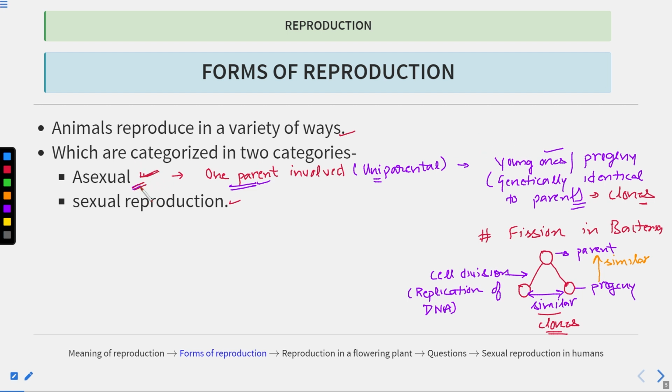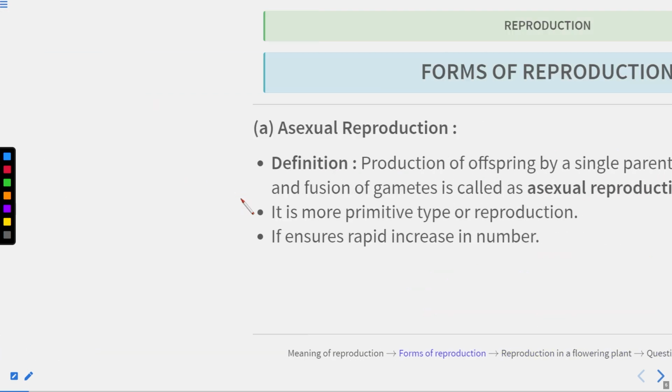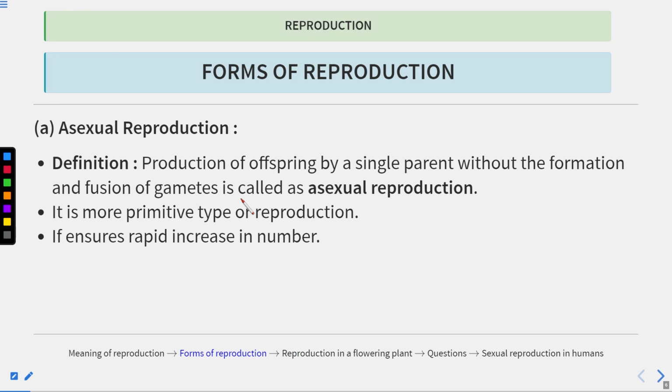Now we'll study the types of asexual reproduction, and sexual reproduction we'll study in later lectures. Now what is asexual reproduction? How can we define it? The production of offspring by a single parent without the formation and fusion of gametes is called asexual reproduction.